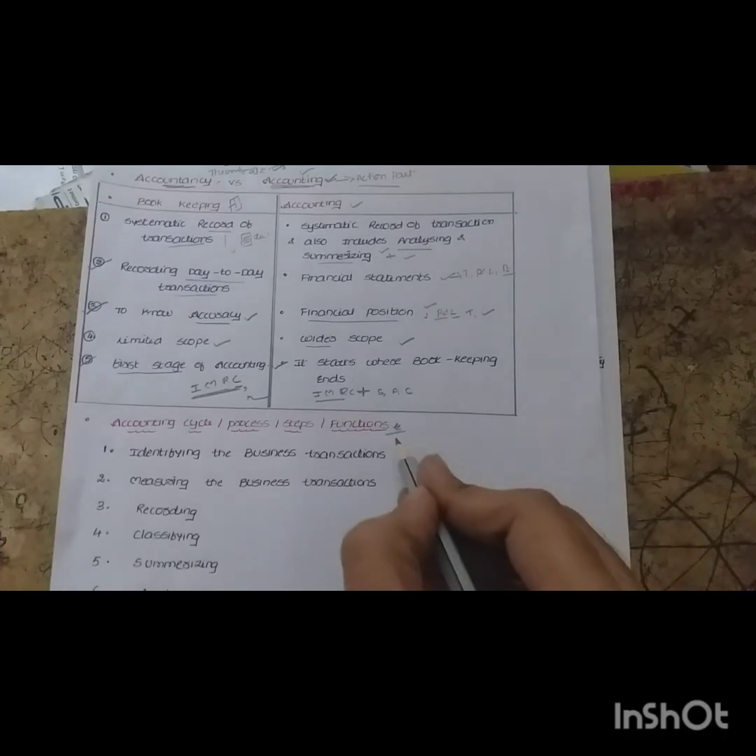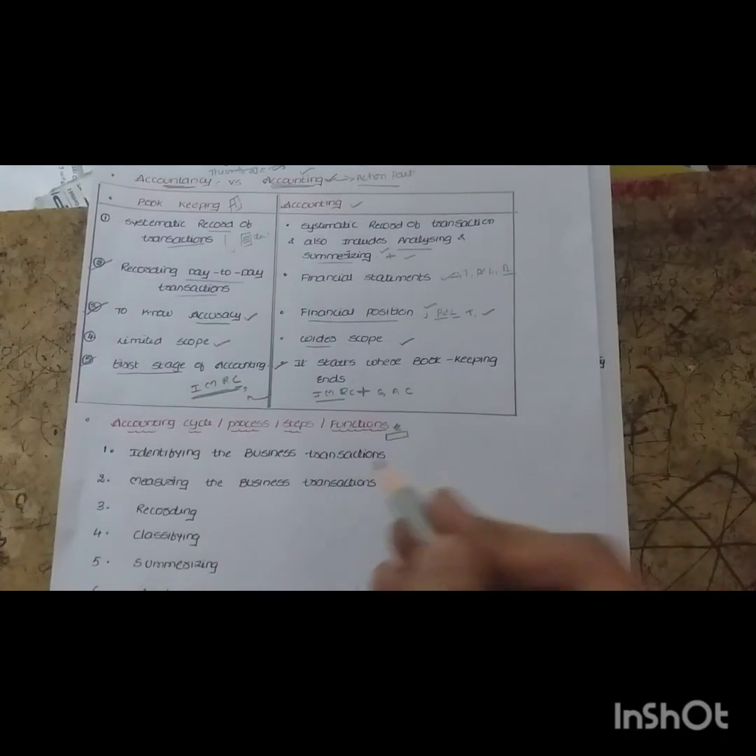Next come to the accounting cycle, accounting process, or steps or functions of accounting. Whatever the question comes, you have to write the same answer only. So what is the accounting cycle means, how we are going to see the accounting process, means how we are recording the transaction and how we are finding the financial position of the company. Let's start with the first one. The first step is identifying the business transaction. Second one is measuring the business transaction. Third one recording, classifying, summarizing, analyzing, and last one is communicating it to the users of accounting.